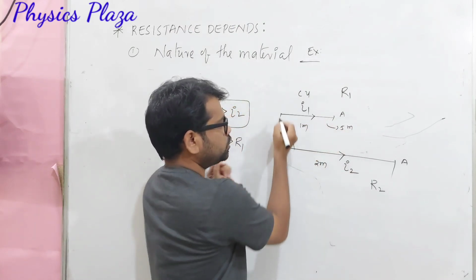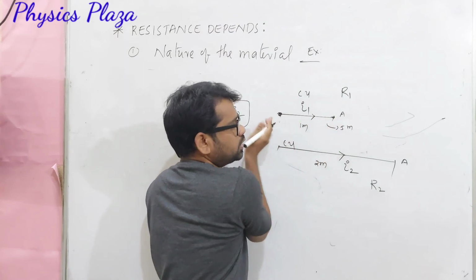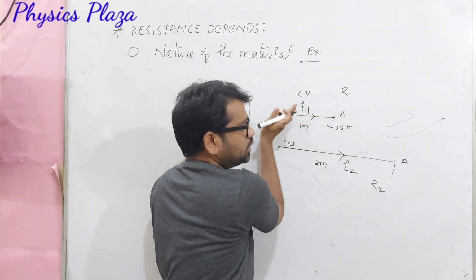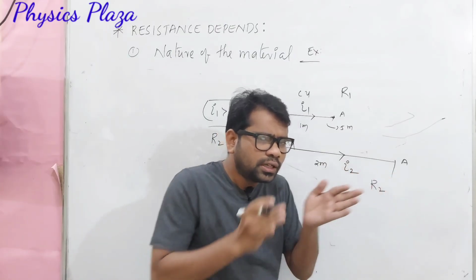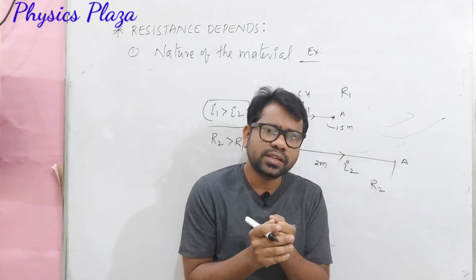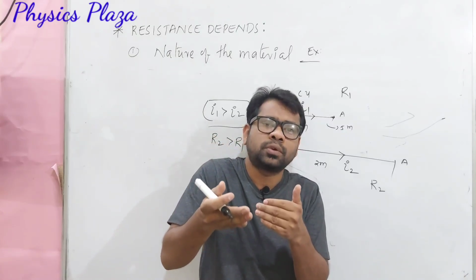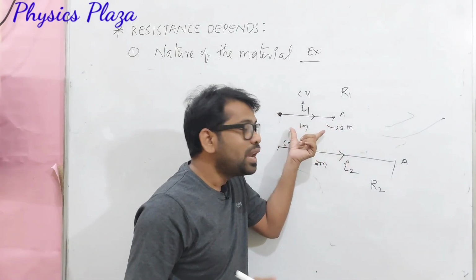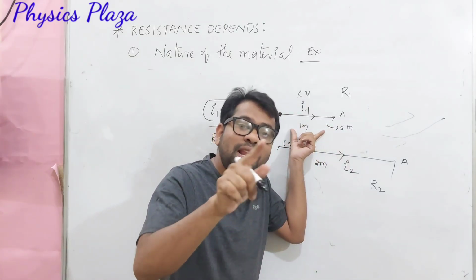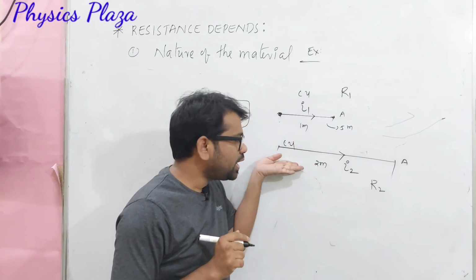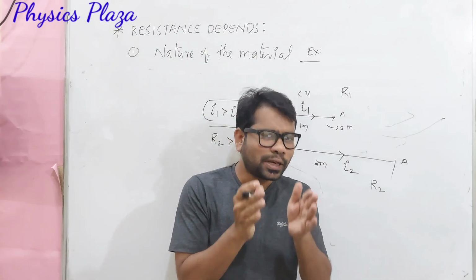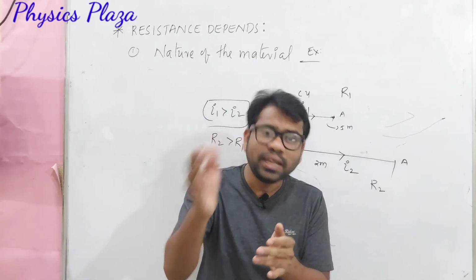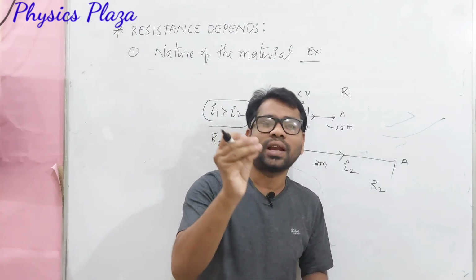Here, for example, they may collide for 5 minutes. From this point to this point, as they are traveling, they will definitely be colliding. But as the length increases, don't you think the time of the collisions also increases? More time collisions will take place. Here, as the length is less, less time collisions will take place, whereas as the length is more, more time collisions will take place. That is the reason why resistance increases when the length of the conductor increases.